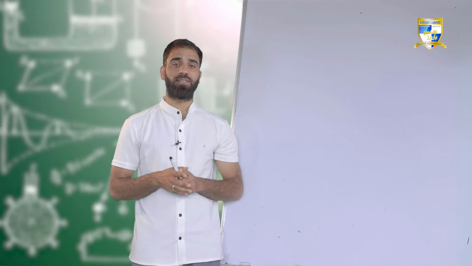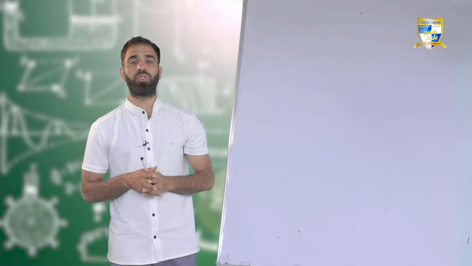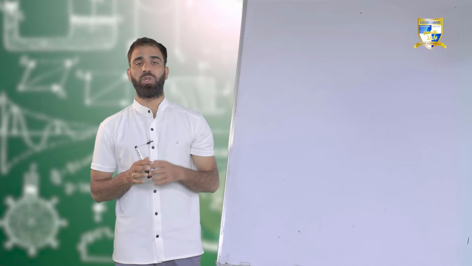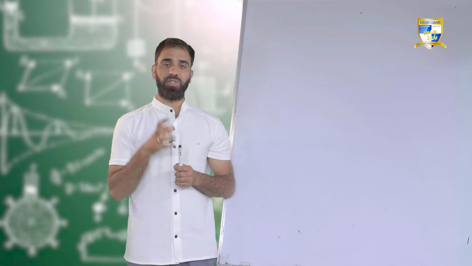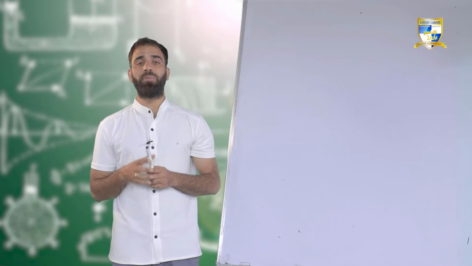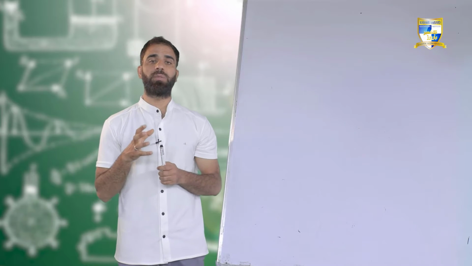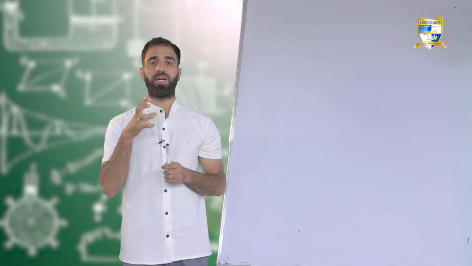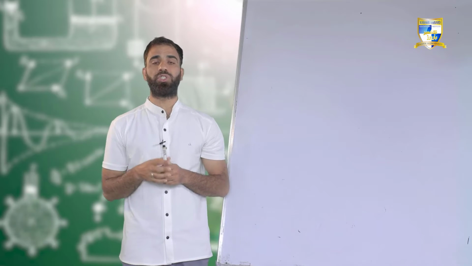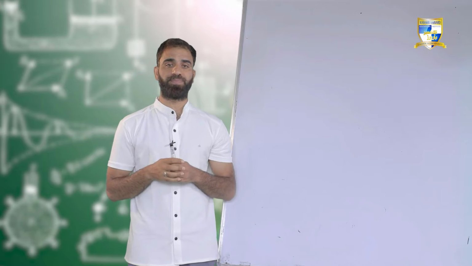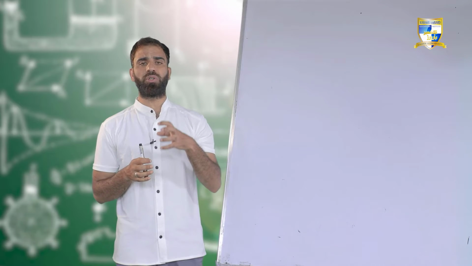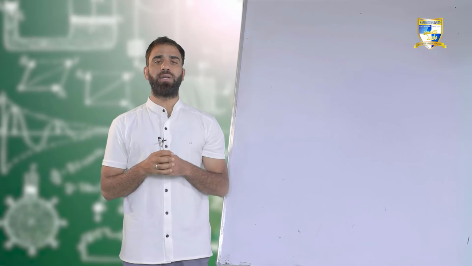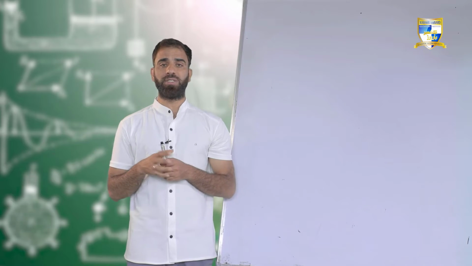This is your physics class, and in today's lecture we are going to discuss gravitational potential energy, and later on we are going to derive its expression. If you remember, in the last lecture we discussed what potential energy is, and I told you potential energy is the energy associated with a body due to its position or configuration. If you are changing the position or configuration of an object, a sort of energy gets stored in it. That energy is known as potential energy.